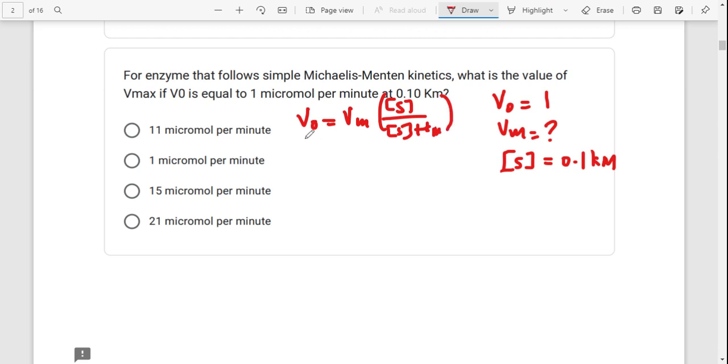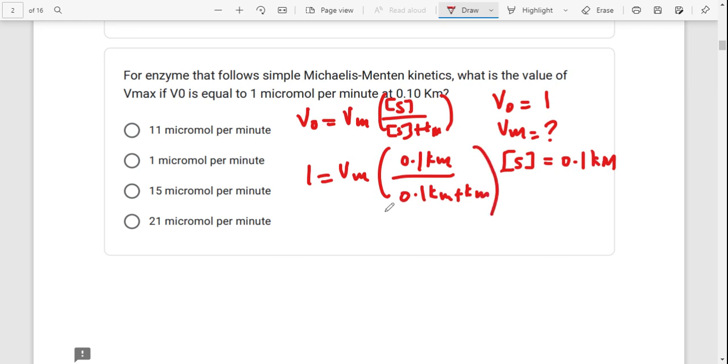So V initial is 1, Vmax is what we want. The concentration of the substrate is 0.1 Km, divided by 0.1 Km plus Km. This gives us 1 equals Vmax times 0.1 Km over 0.1 Km plus Km, which is 1.1 Km.